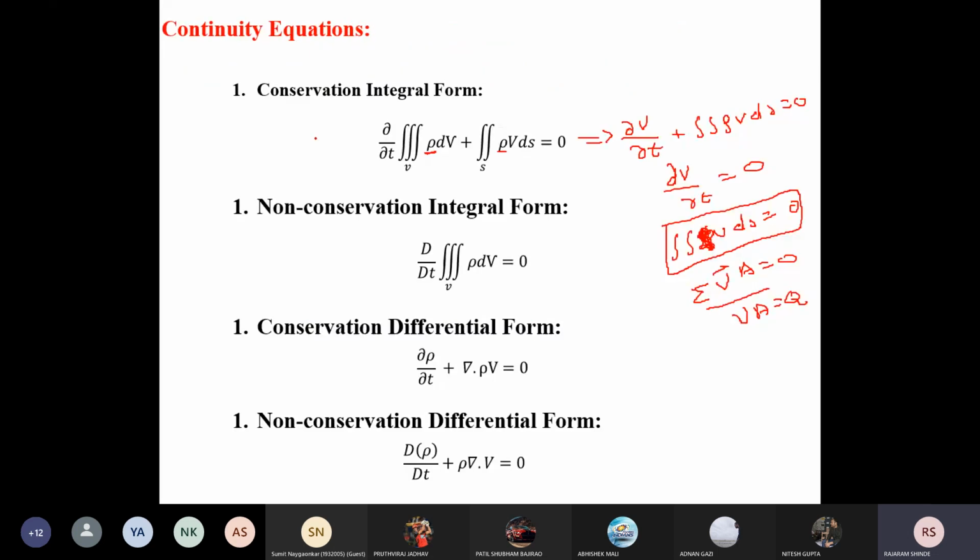How we can convert these equations from one form to the other, that I will show you. Now I will start with the conversion of the conservation differential form from the conservation integral form. That is, I am going to convert the conservation integral form to the conservation differential form. What is the conservation integral form? This first one is your conservation integral form, and from this I am going to derive this one. How we can do this, I will show you.